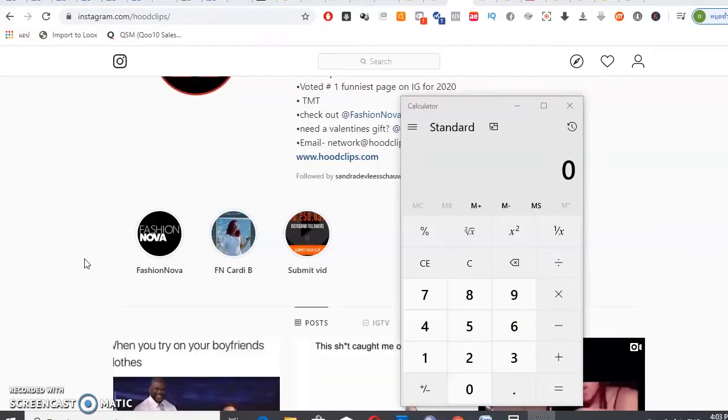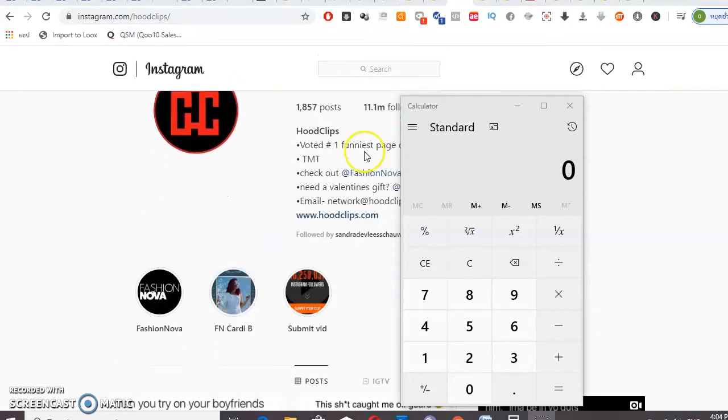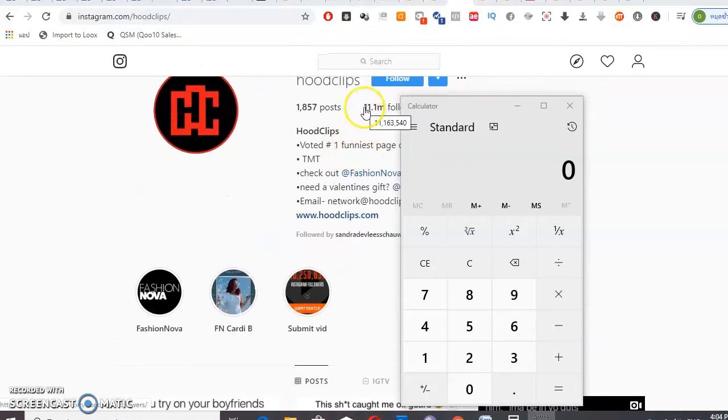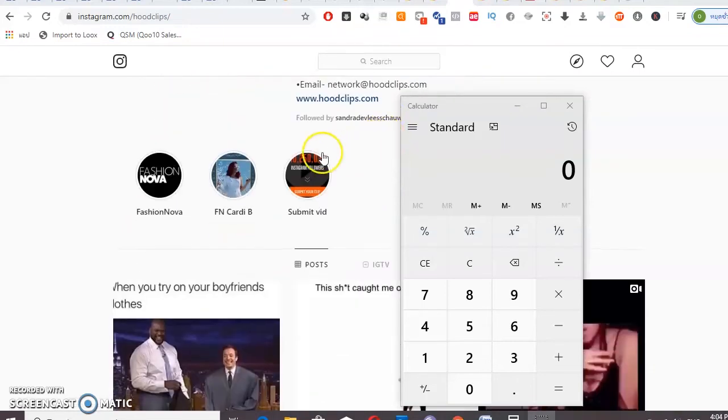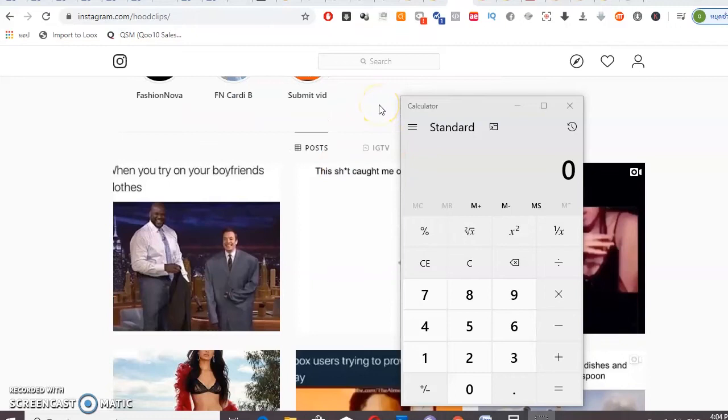A lot of gurus will not tell you how to calculate the real number of visitors that will go into your link. It depends on your advertisement, definitely, but you can do a rough calculation, and I will show you a way of doing it. For example, this page has about 11.1 million followers, and definitely you have to check each of their posts to make sure this is a genuine page with real followers.